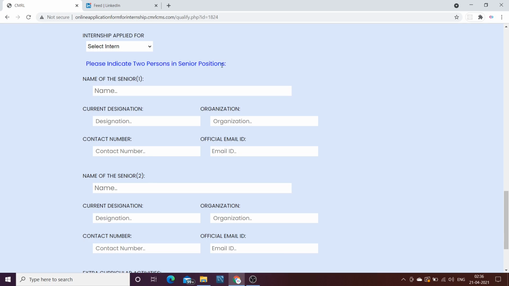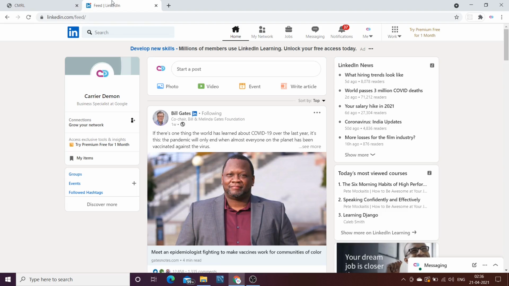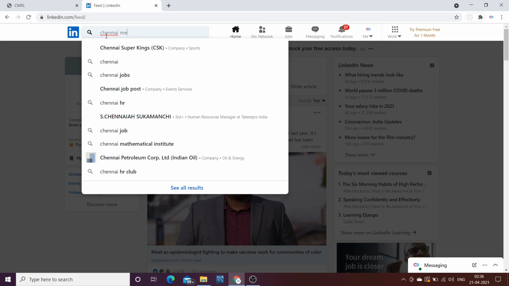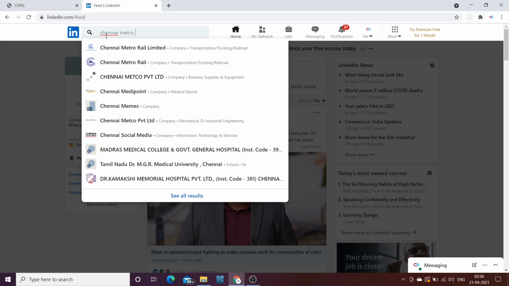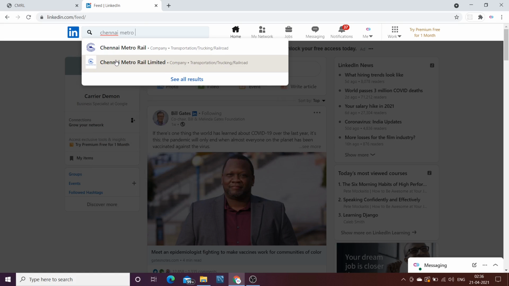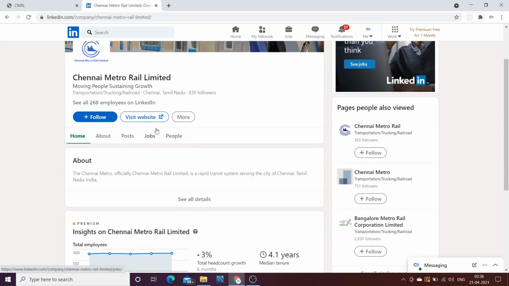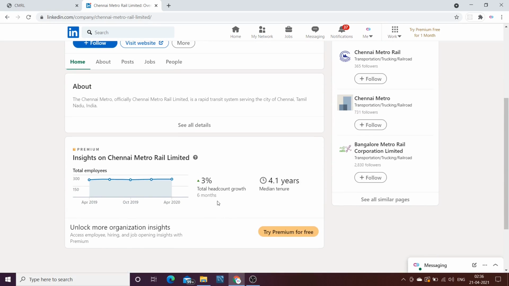What you need to do is open LinkedIn. LinkedIn is a website that is run by the Microsoft team. It's completely free and it is the best platform for you to find any kind of job or internship opportunities. What you need to do here is search for Chennai Metro Rail Limited, like I am doing here, and open the page. The official page of Chennai Metro Rail Limited will look like this.